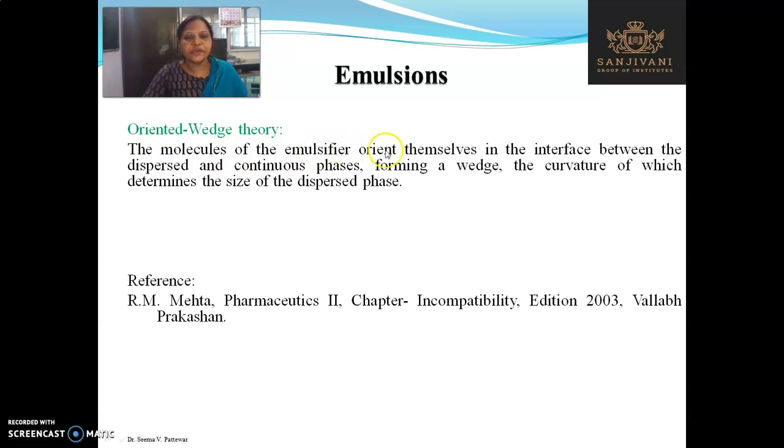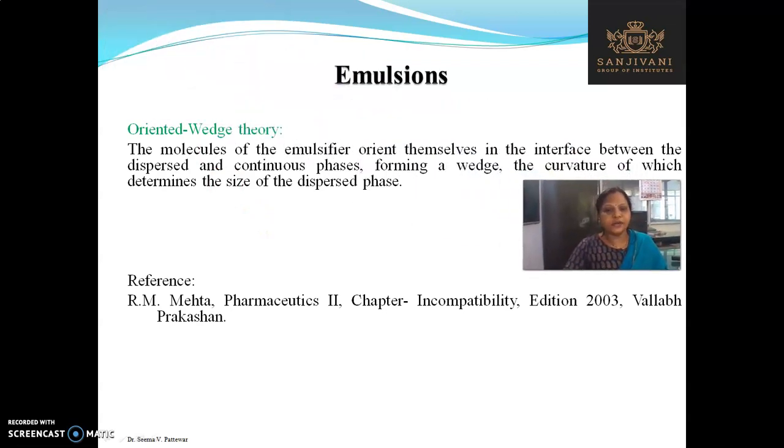Then our last theory, that is the oriented wedge theory. The molecules of the emulsifier orient themselves in the interface between the dispersed and the continuous phase, forming a wedge, the curvature of which determines the size of the dispersed phase. The diagram I have given in the notes, you should refer to that diagram which is present in the notes for this oriented wedge theory. This completes our emulsion chapter.